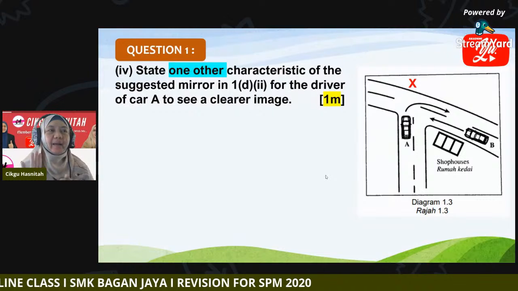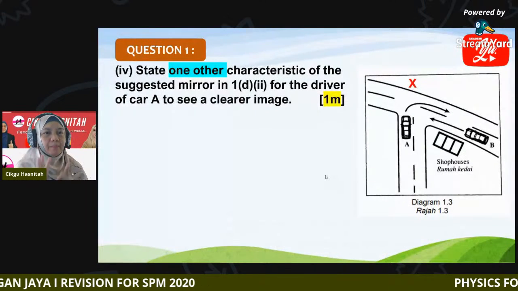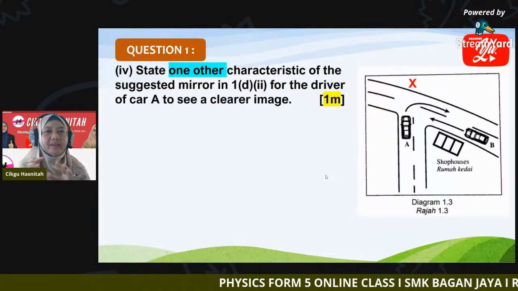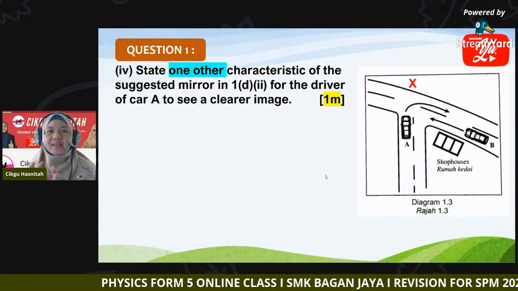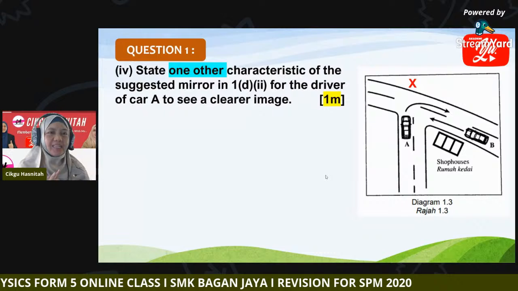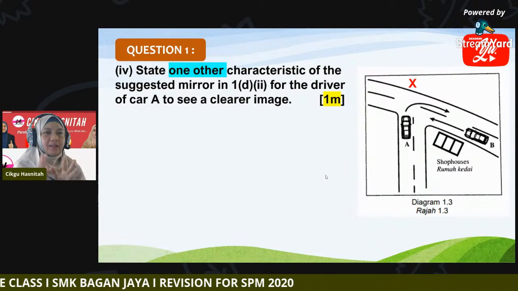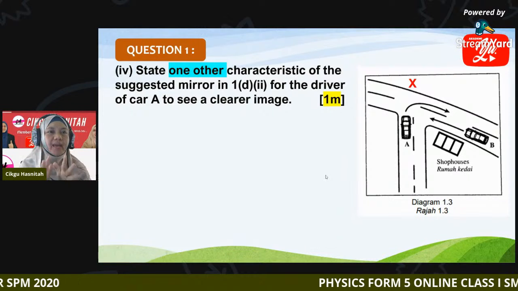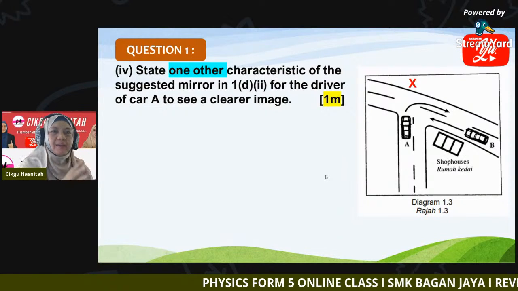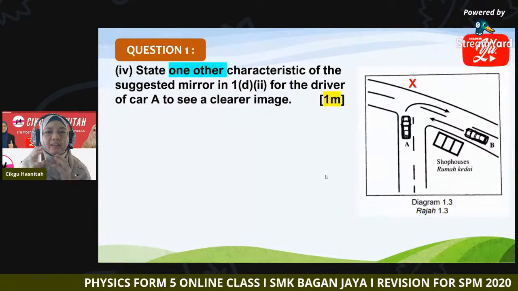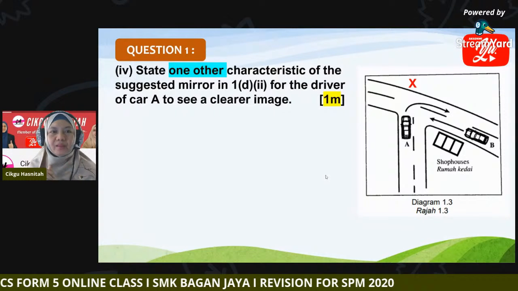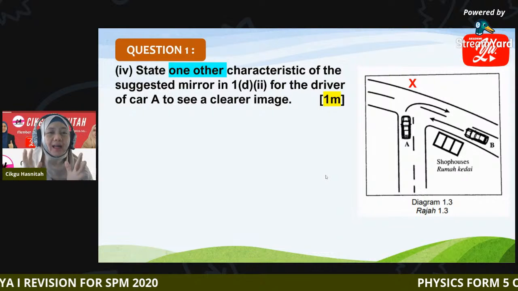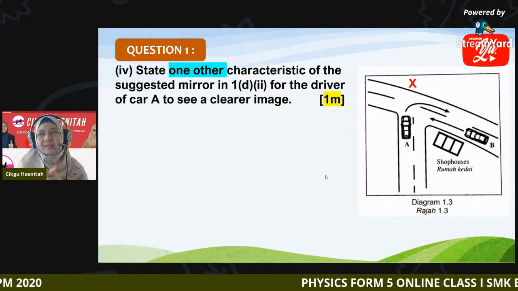So what other characteristic of this convex mirror is there so that the driver can see a clearer image? Our point is to produce a clearer image. So what is the characteristic of this convex mirror so it can produce a clearer image? Do we want to use a big mirror or small mirror, or how? The characteristics.